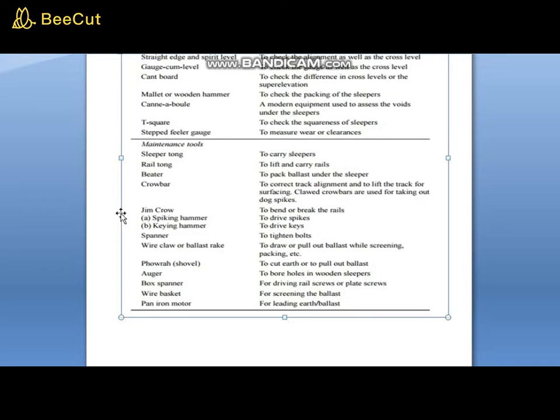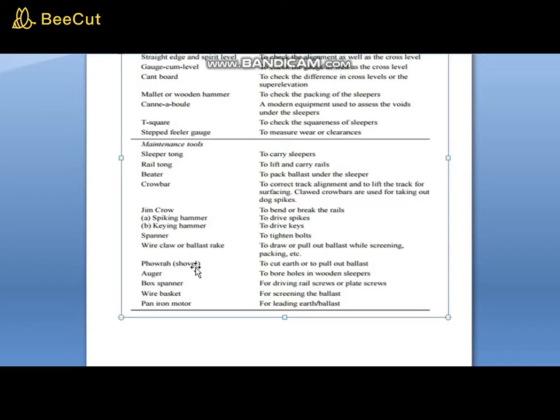Then we have the Jim Crow. Again, hammers are divided into two: spiking hammer and keying hammer. What is the function of the Jim Crow? To bend or break the rail. What is the use of the spiking hammer? To drive spikes. The keying hammer is to drive keys. The spanner is to tighten the bolts. The wire claw or ballast rake is to draw or pull out the ballast while screening, packing, etc.